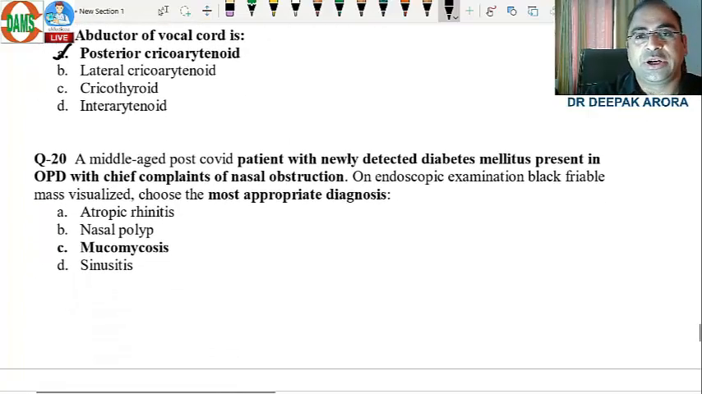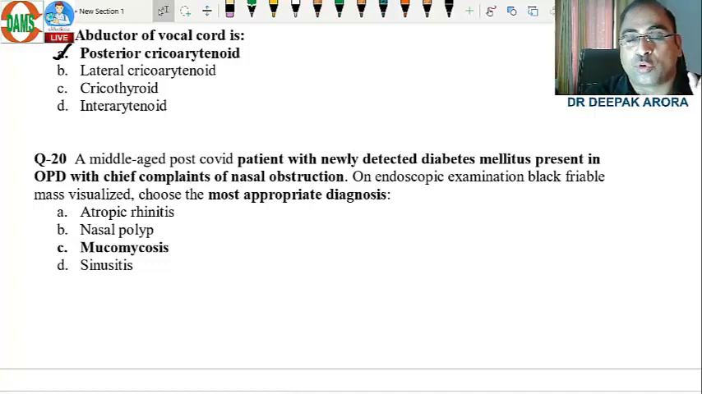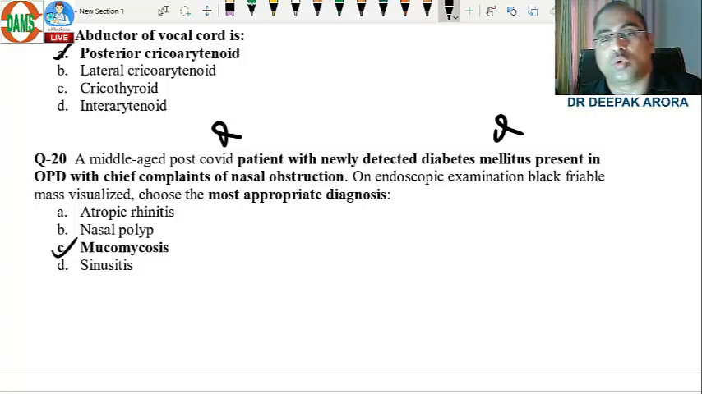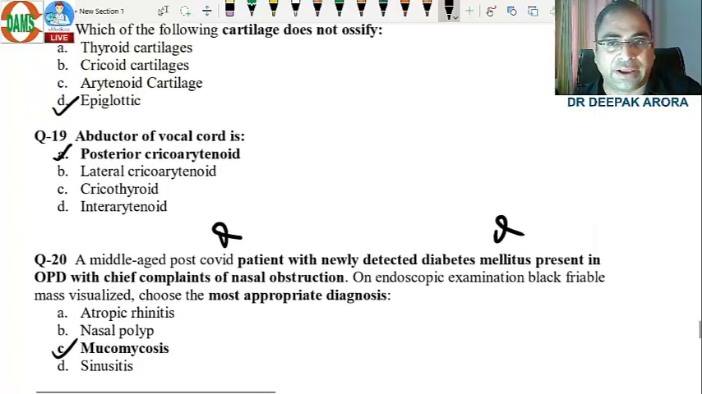And question number 20. It had to come, beta, this question was bound to come. Middle-aged post-COVID patient, black mass in the nasal cavity, diabetic patient. They have given the history and asked you the most appropriate diagnosis. The answer was mucormycosis. Drug of choice will be amphotericin B.